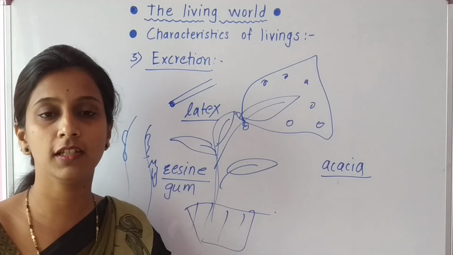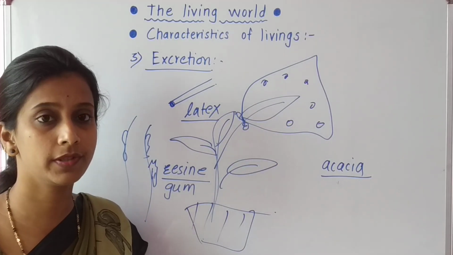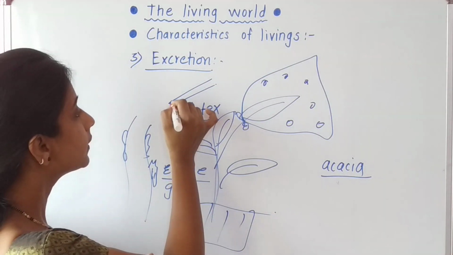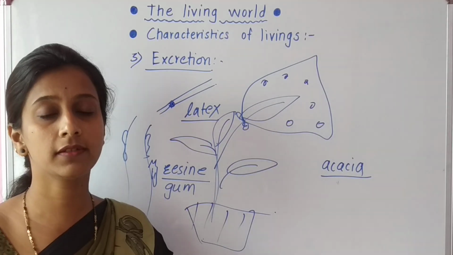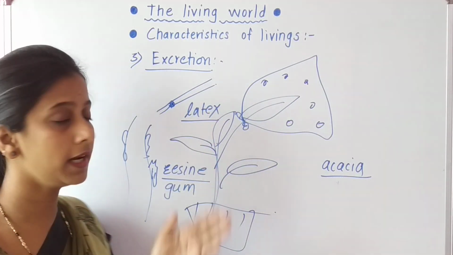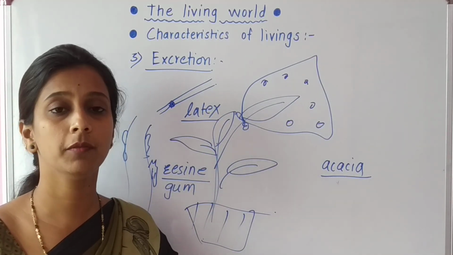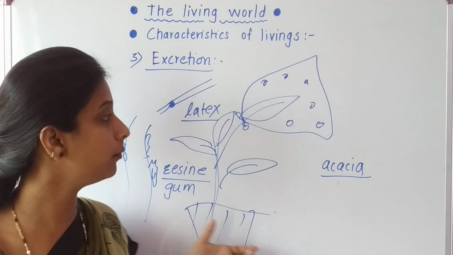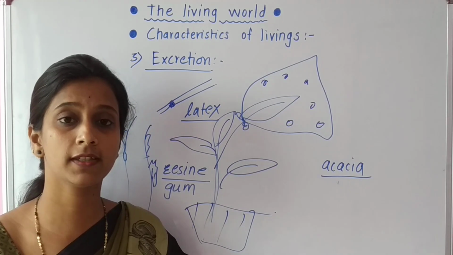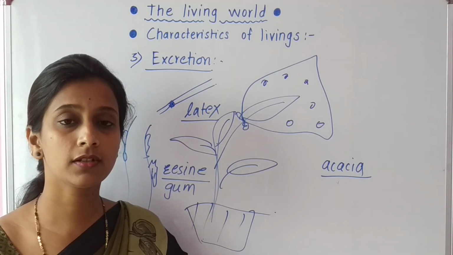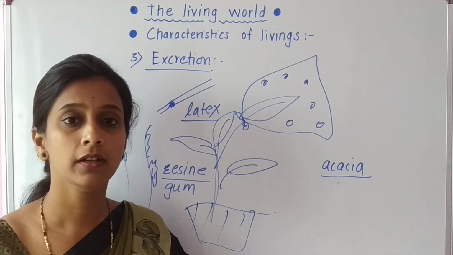Again, it is a sticky or milky substance present in the stems of some plants, and if we break that stem, latex comes out from the part of the tree. So this is about excretion in plants. Also, some plants in some seasons like winter shed their leaves.